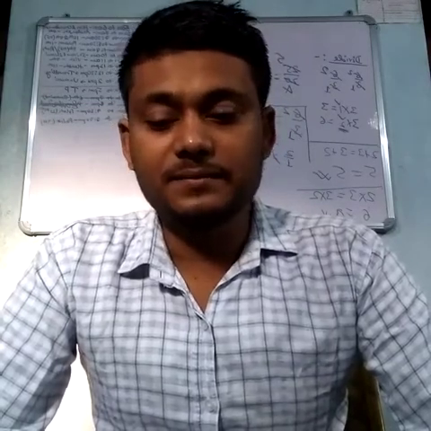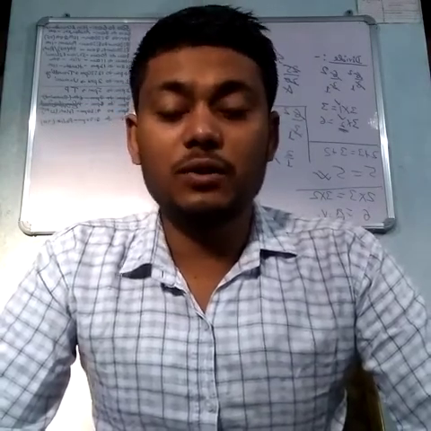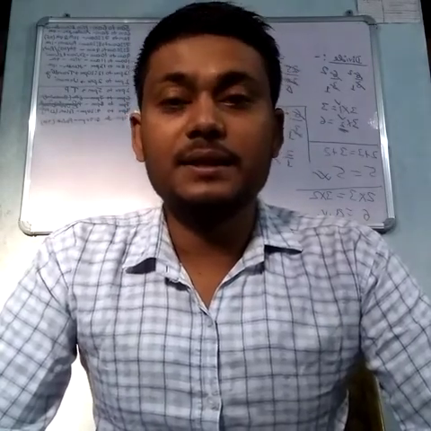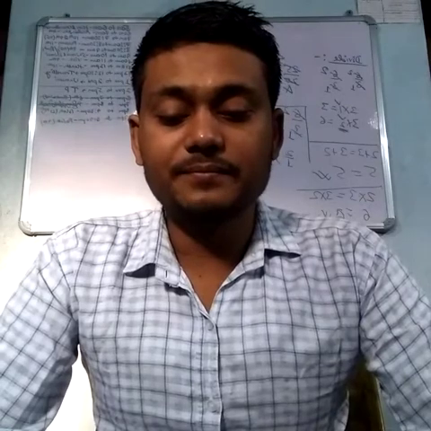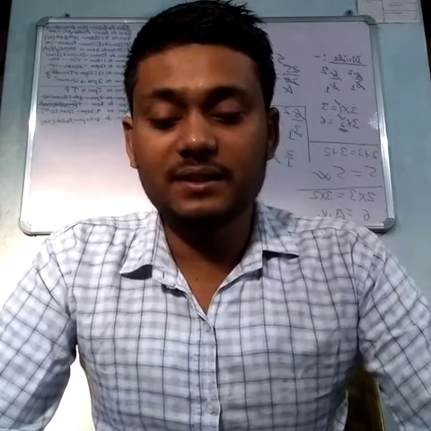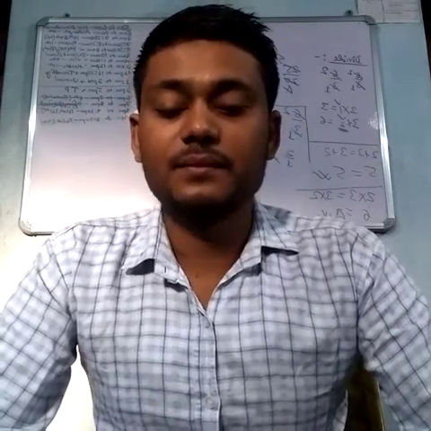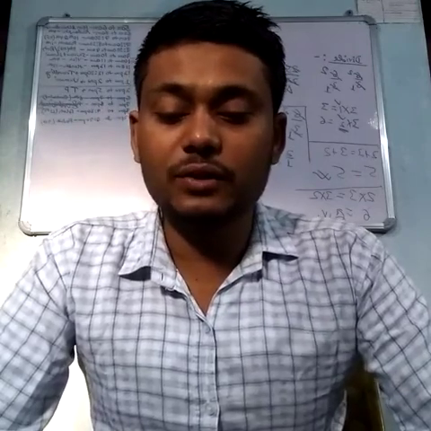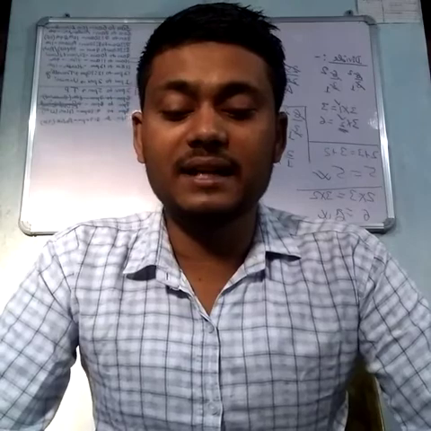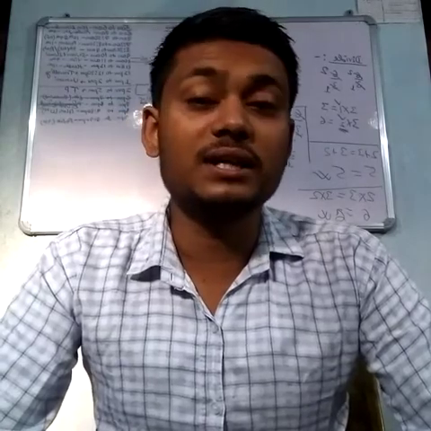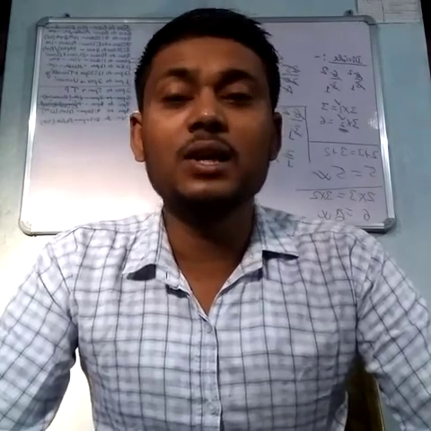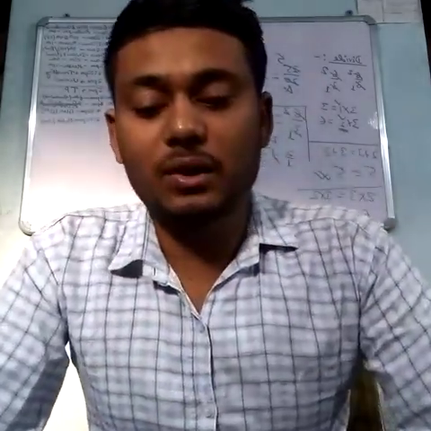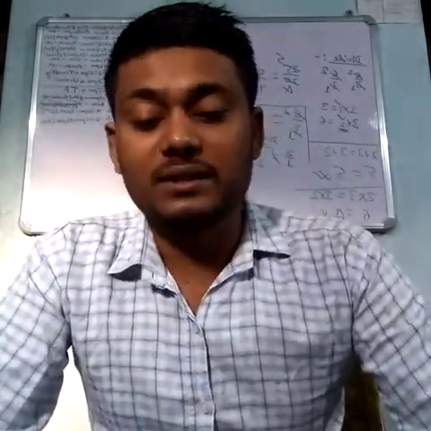I repeat, in compounds formed with polyatomic ions, the number of ions present in the compound is indicated by enclosing the formula of the ion in a bracket and writing the number of ions outside the bracket, like Mg(OH) whole twice, the number of ions, OH twice.